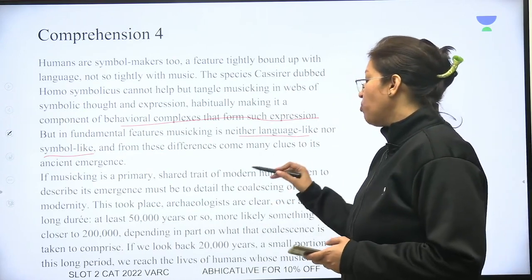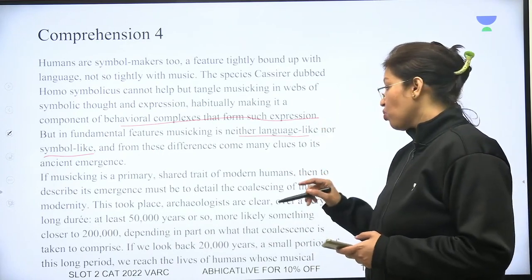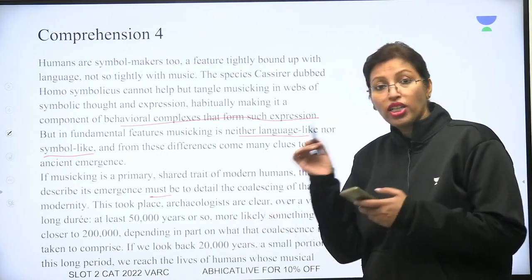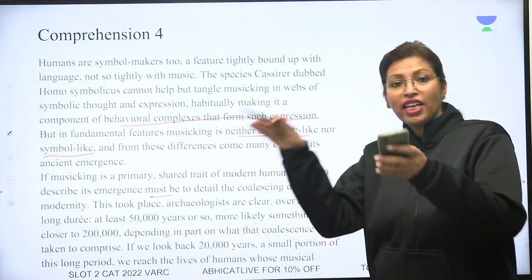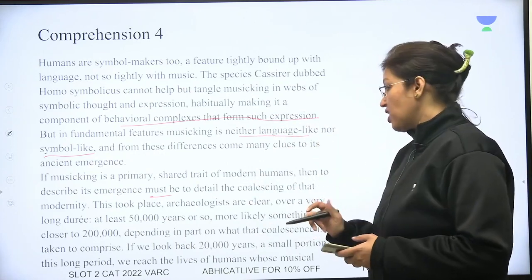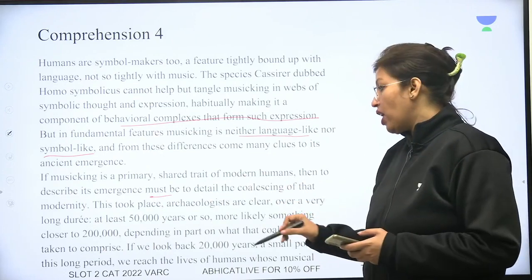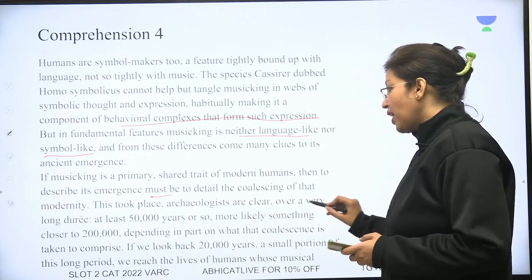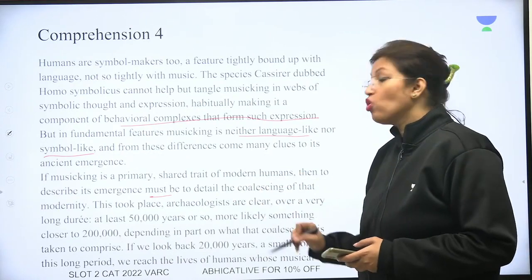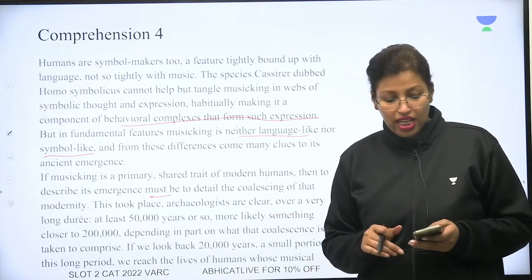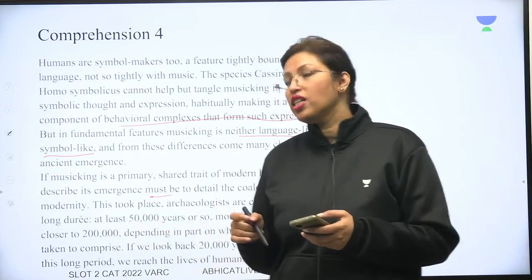If musicking is a primary shared trait of modern humans, then to describe its emergence, आप उसकी emergence को देखिए, is to detail the coalescing of that modernity. तो modernity इकट्ठी हुई, ये है music का start. This took place, archaeologists are clear, over a very long duration, लंबे duration पे हुआ, at least 50,000 years or so, more likely something closer to 200,000, depending in part on what that coalescence is taken to comprise. So ये जो coming together of humans है, इसको हम कितना बड़ा मानेंगे, depend करेगा उस पे कि 50,000 years लें या 200,000 years लें.